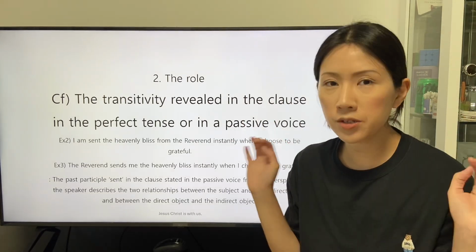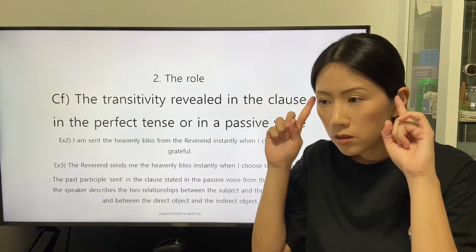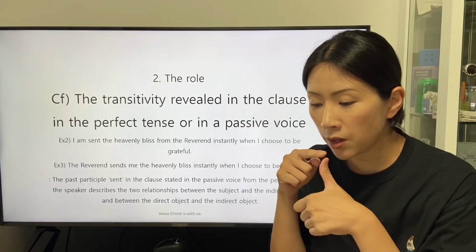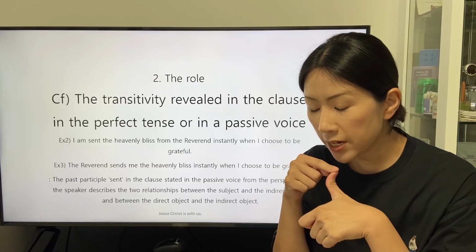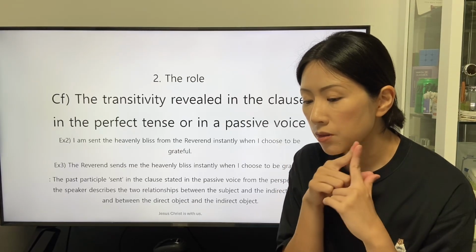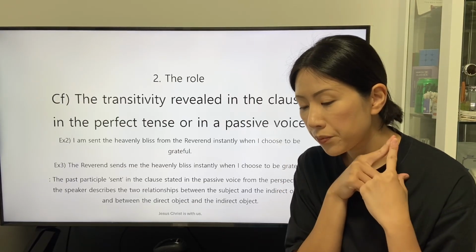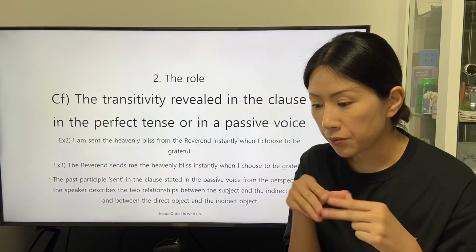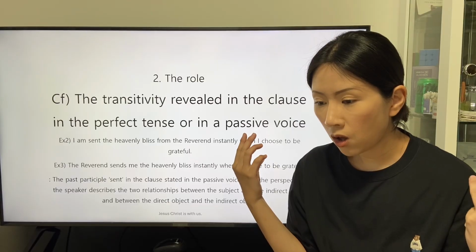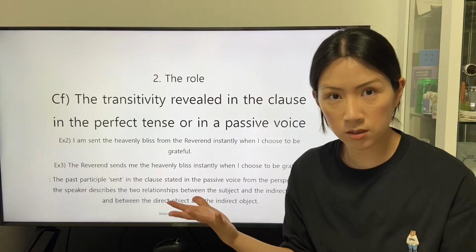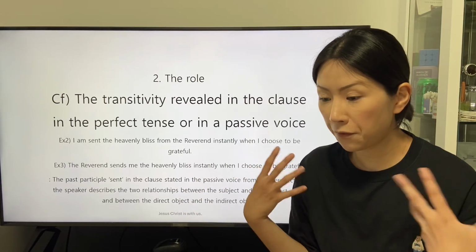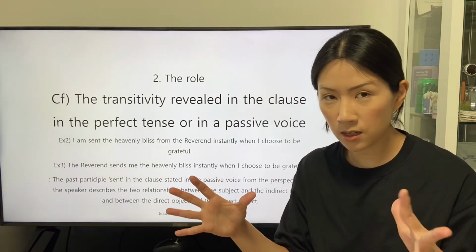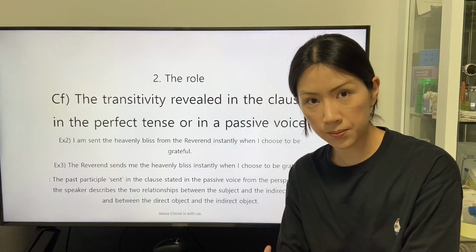We can also understand that the relationship among the subject, the referent, the direct object, the heavenly bliss, and the indirect object me is constant when the voice to state the sentence is changed.